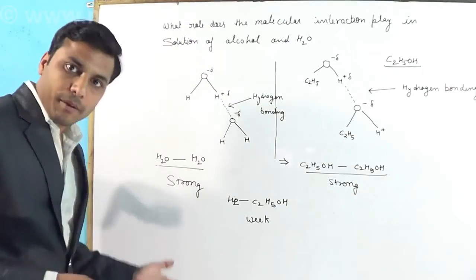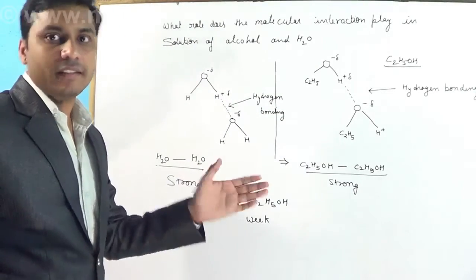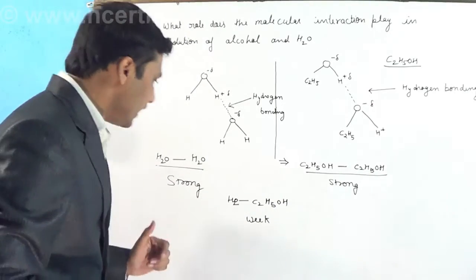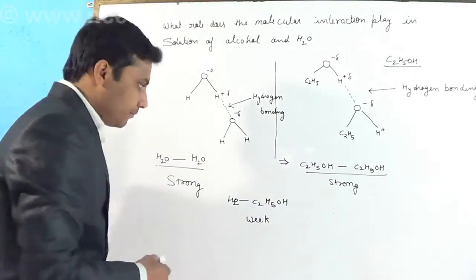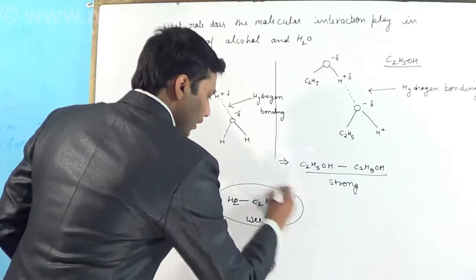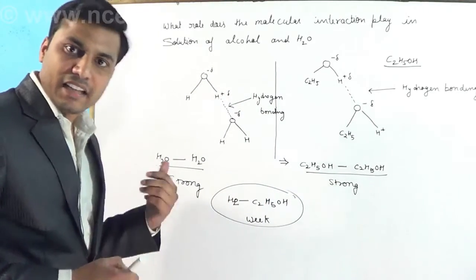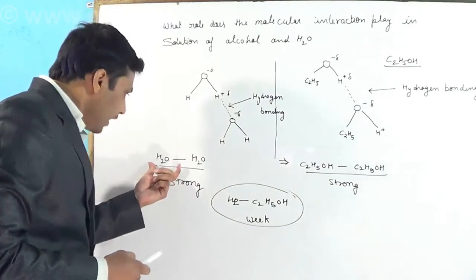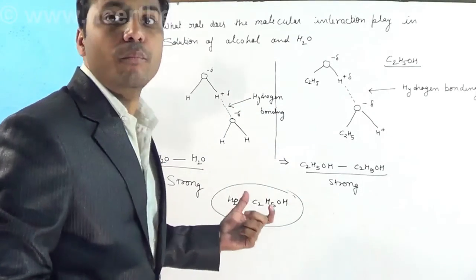So when vapor pressure goes up, their boiling point will go down. So we can say this resulting solution will have a lower boiling point as compared to the boiling point of pure H2O or the boiling point of pure